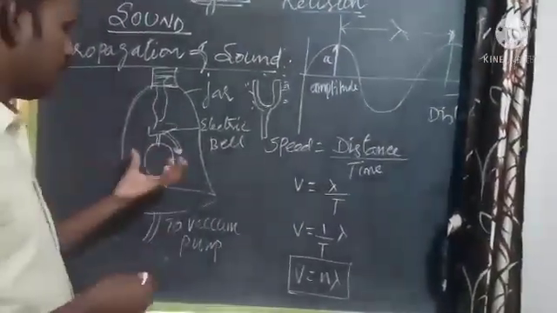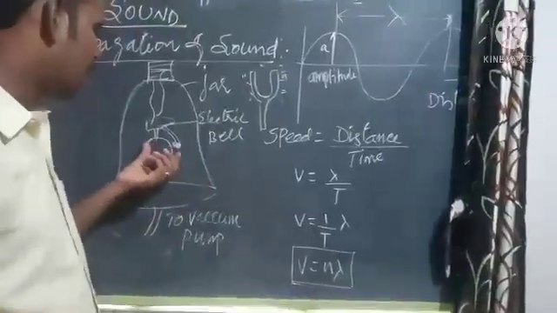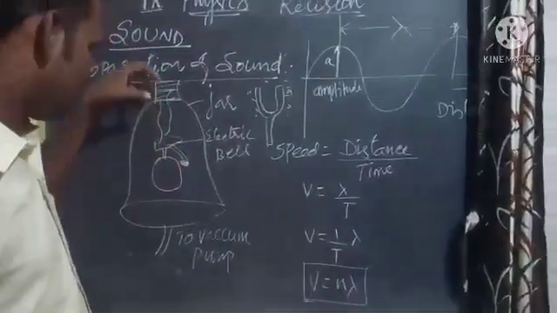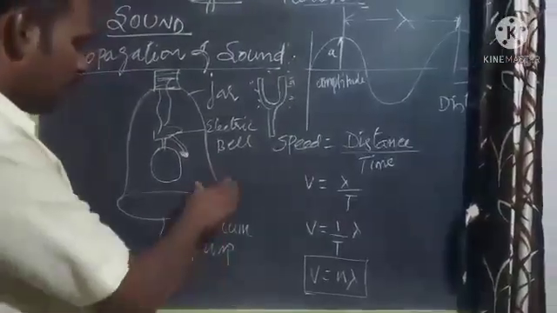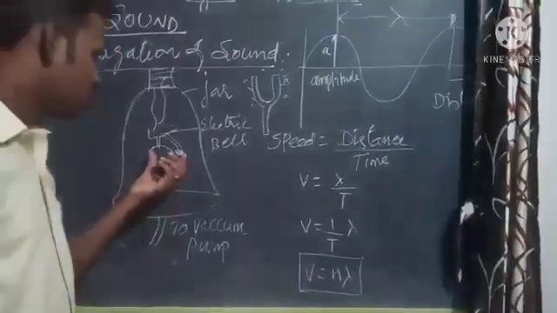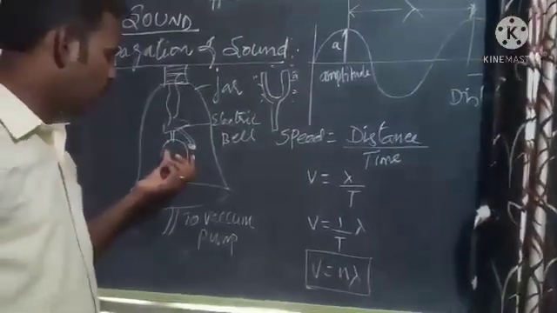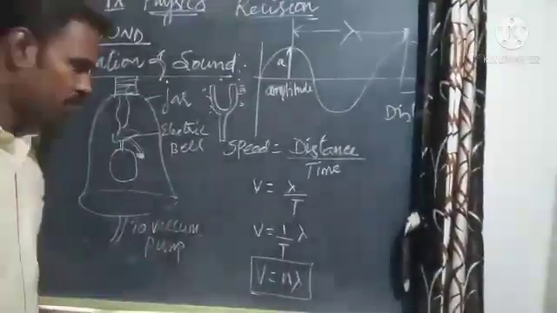So an electric bell and an airtight jar are taken. The electric bell is suspended inside the airtight jar. The airtight jar is connected to the vacuum pump. Now you make the bell ring. You can hear the sound.